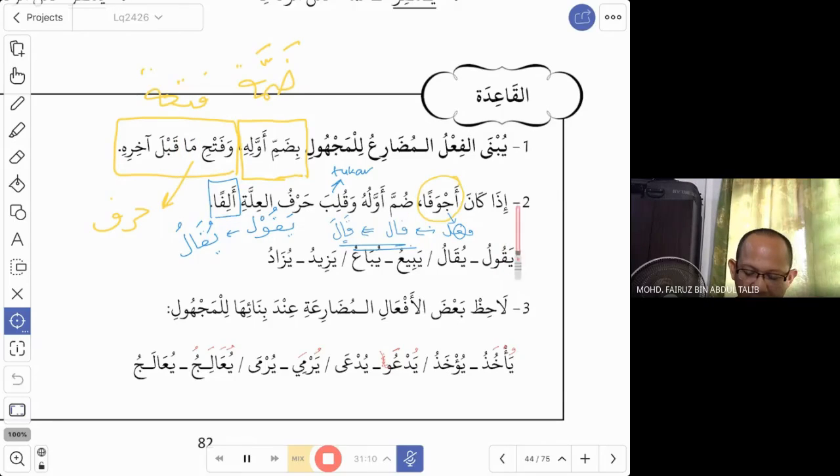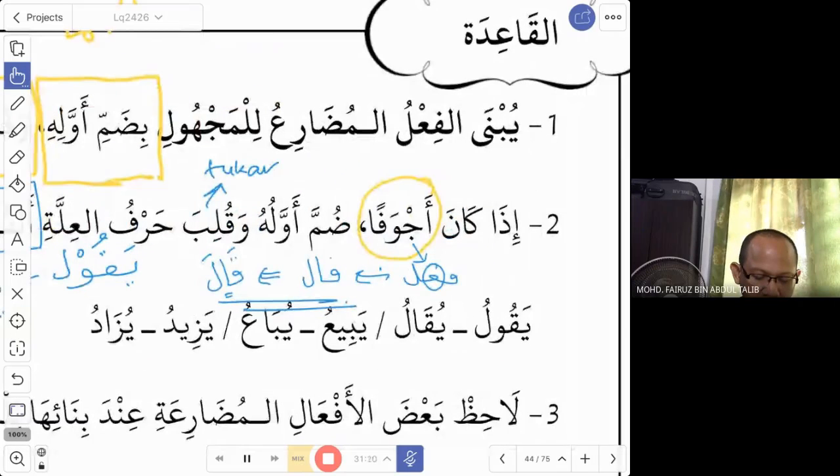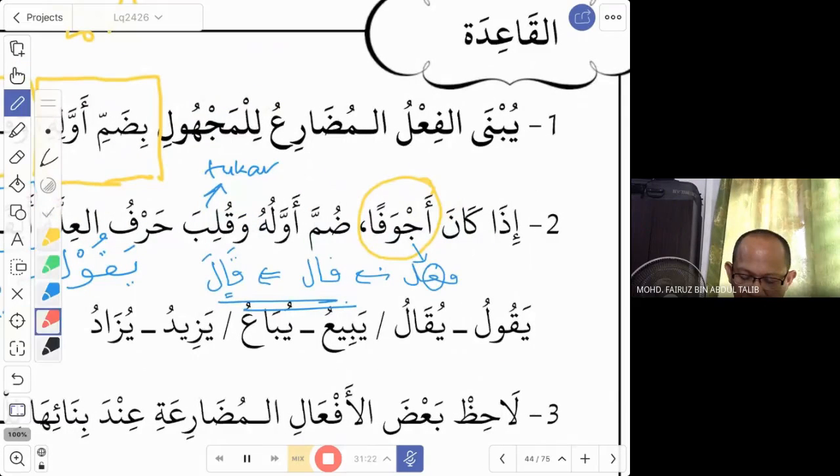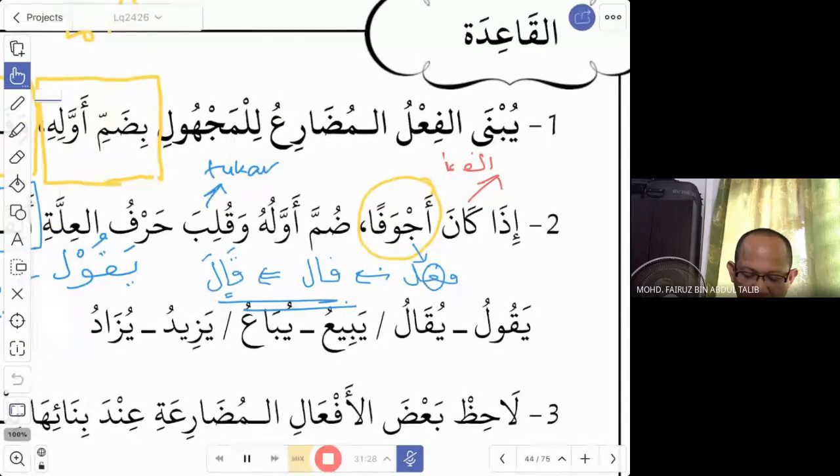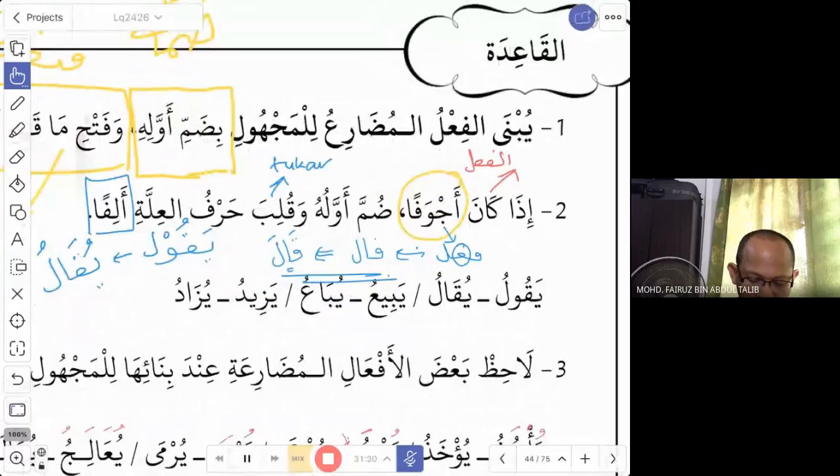Number two, these are the exceptions. This is when you see mu'tal. Number two, idha kana ajwaf. If kana here is referring to the word fi'il. Idha kana al-fi'lu, so here it says if the fi'il is of the type ajwaf. Okay, what is this ajwaf?